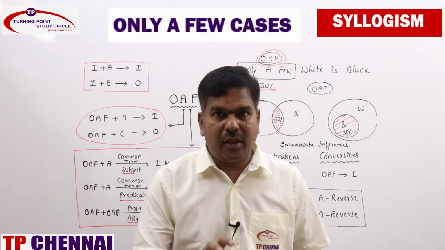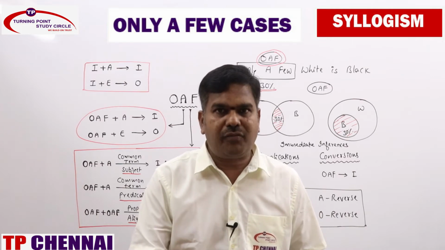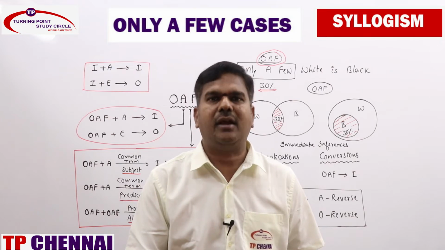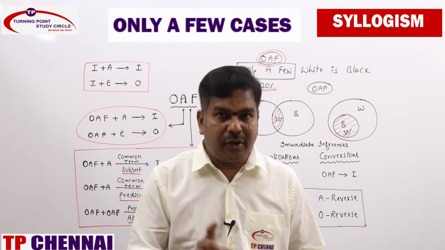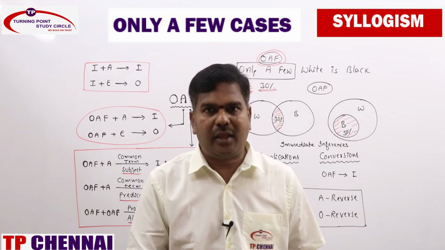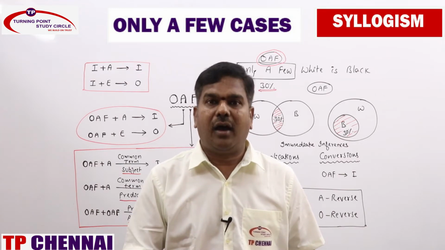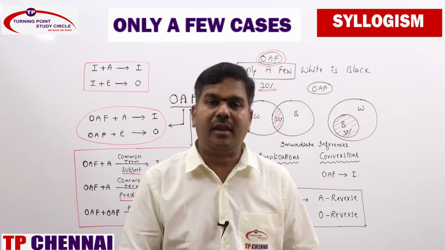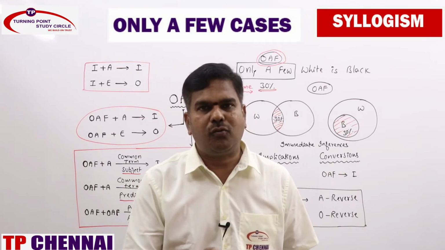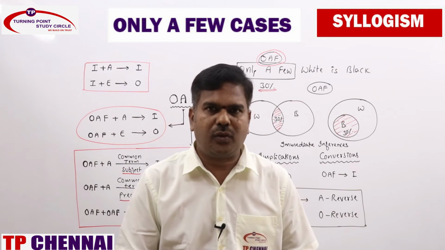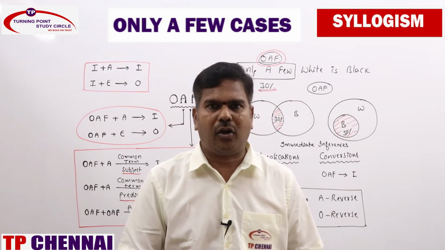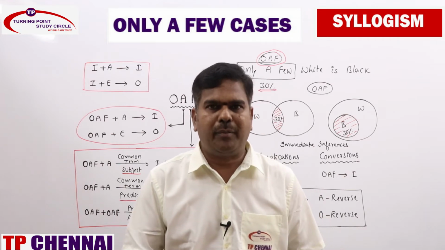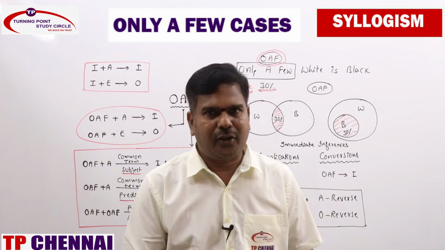Apart from that, only a few with A combinations are there. Common term as subject, you will be getting I and O star. Common term as predicate, only a few and A, you will be getting only O star. And also only a few and also only a few, both statements, properly aligned means you will be getting O statement as the conclusion. Keep this in mind, we can easily solve the problems. So we will see directly in the next session solving of problems based on only a few cases.